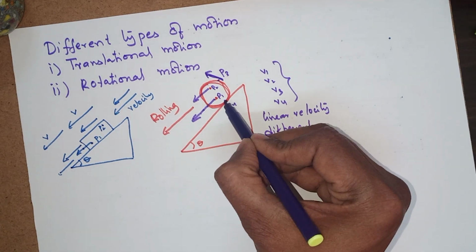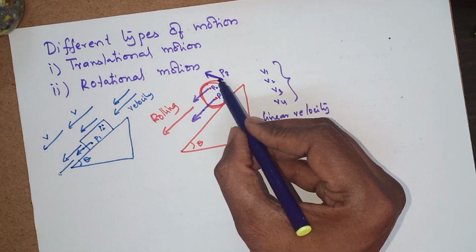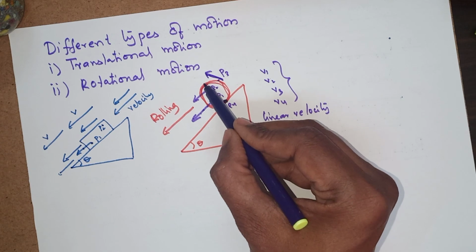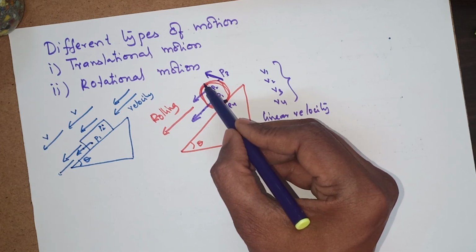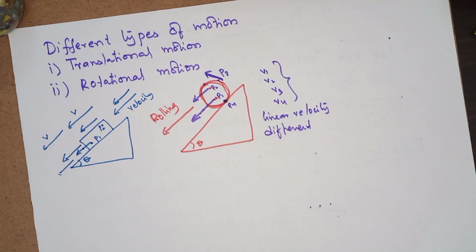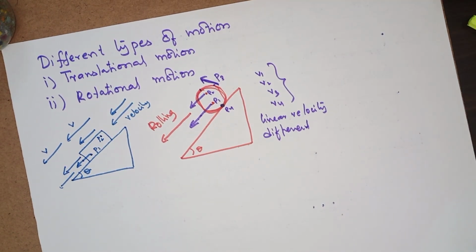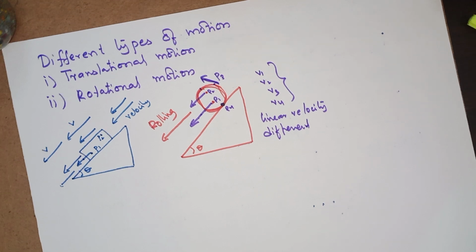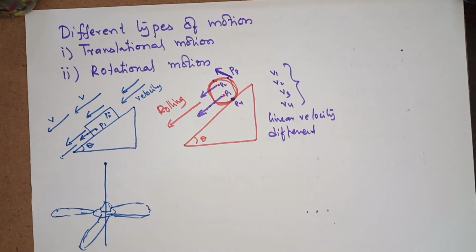Almost at this point the velocity becomes zero, and at any point we choose, the tangent can be drawn, which gives the velocity direction, and the magnitude of the velocities at different points are also different.